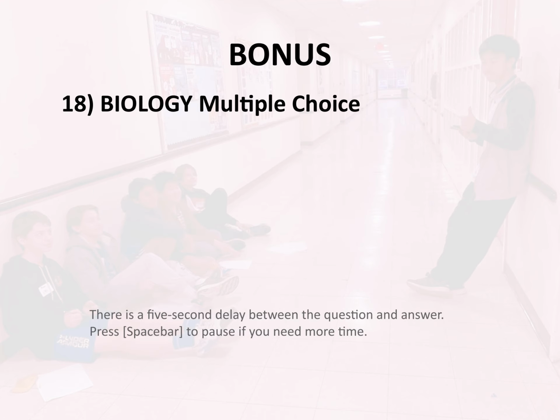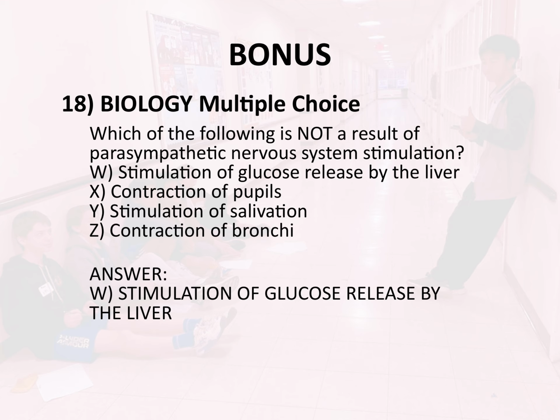Bonus, 18. Biology. Multiple choice. Which of the following is not a result of parasympathetic nervous system stimulation? W. Stimulation of glucose released by the liver. X. Contraction of pupils. Y. Stimulation of salivation. Z. Contraction of bronchi. Answer. W. Stimulation of glucose released by the liver.